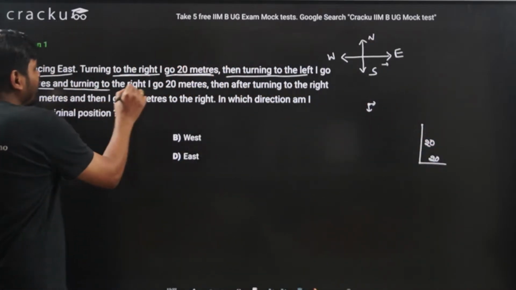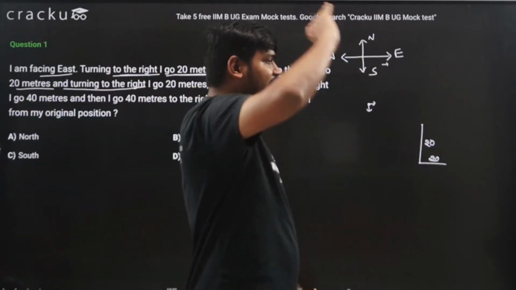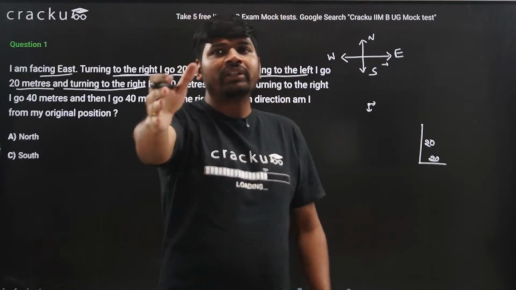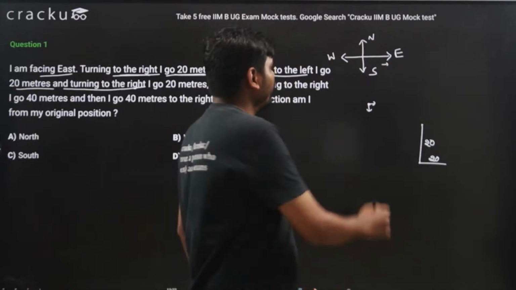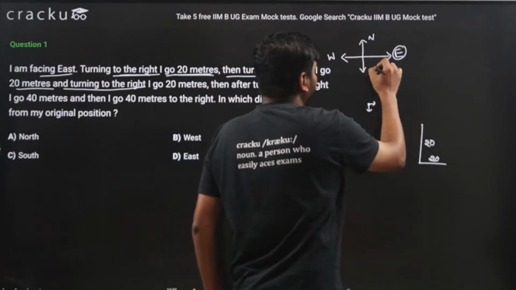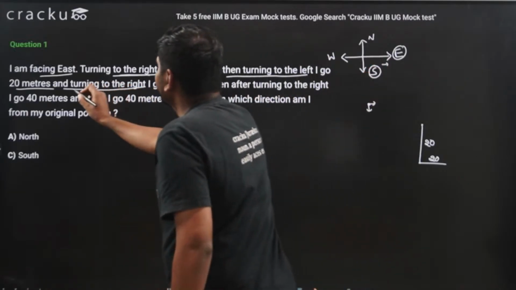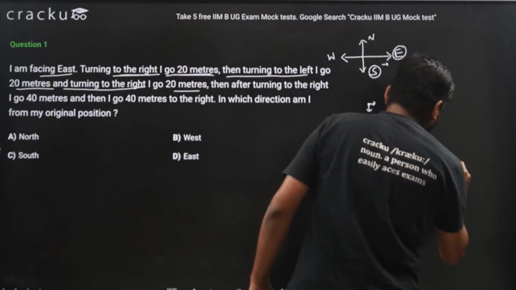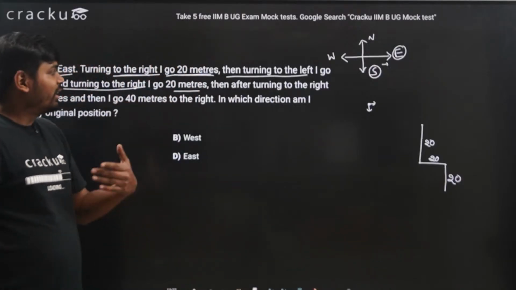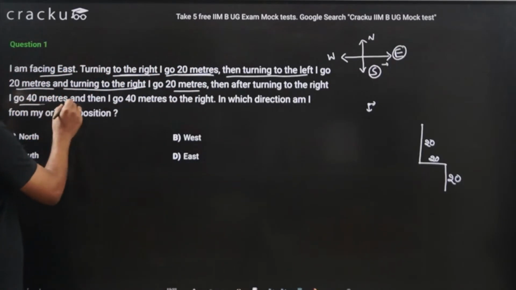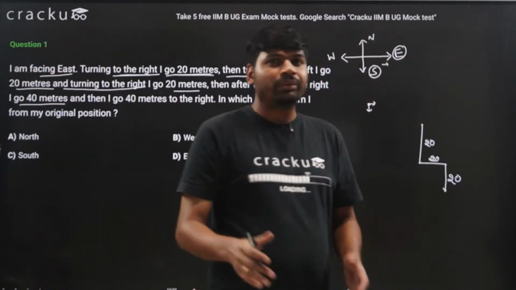After that I am turning to the right. When I am facing east direction, I take right, so I am facing the south direction. When I am facing east, my right will be south. So again I move a distance of 20 meters. So this is again 20 meters. Then I go 40 meters, and I reach here. Right now I am facing the south direction.